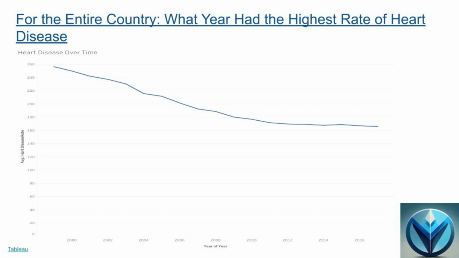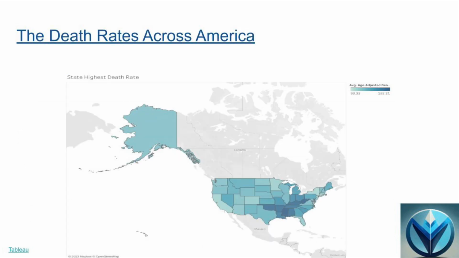As we saw previously, it still had the highest rates of disease throughout the country in regard to other diseases. In order to determine what states were most in need of our solution that will be discussed later within our presentation, we looked at the states that had the highest death rate throughout the country, finding that Mississippi had the highest average age-adjusted death rate of 152.21, showing that this state had a large problem when it came to high rates of mortality.